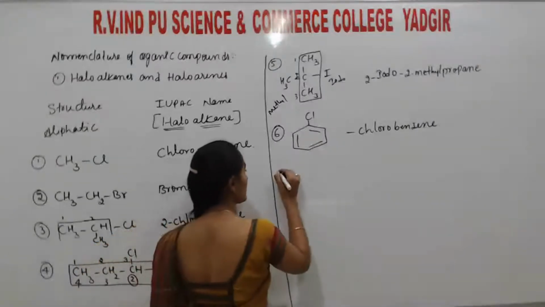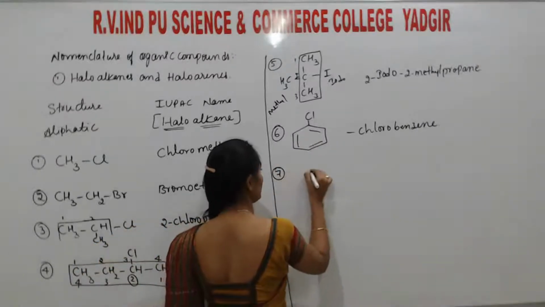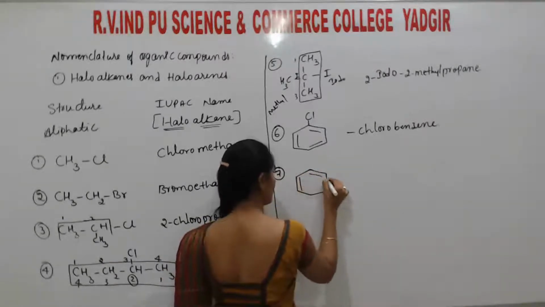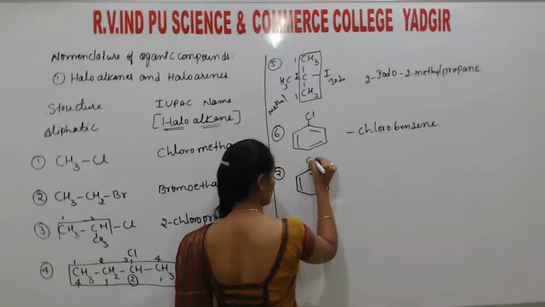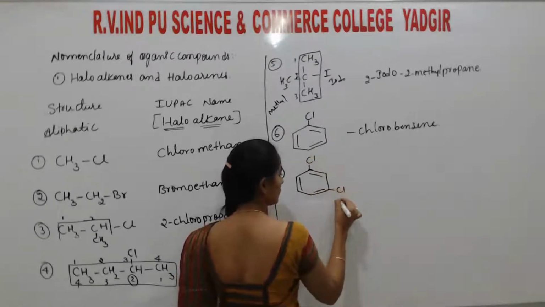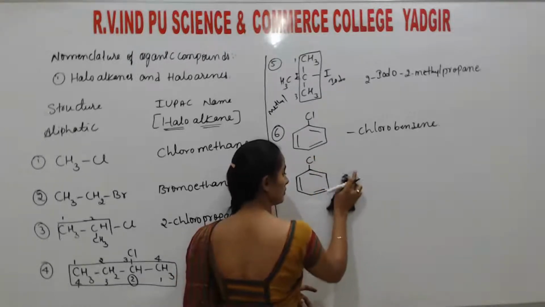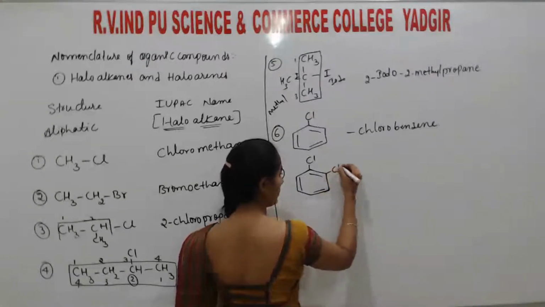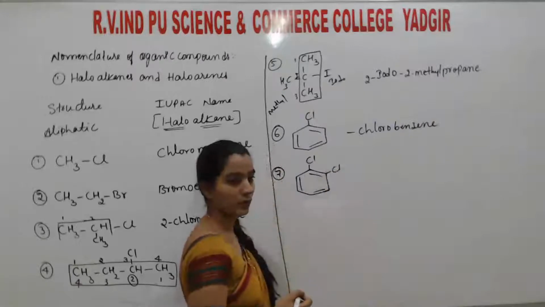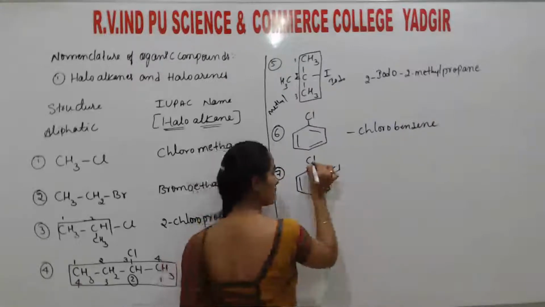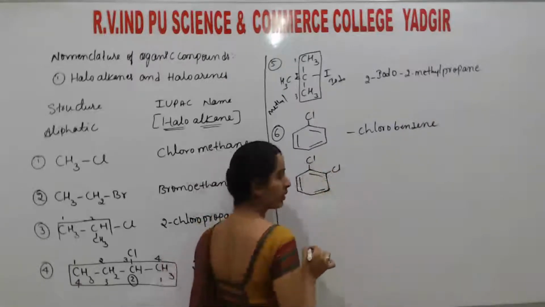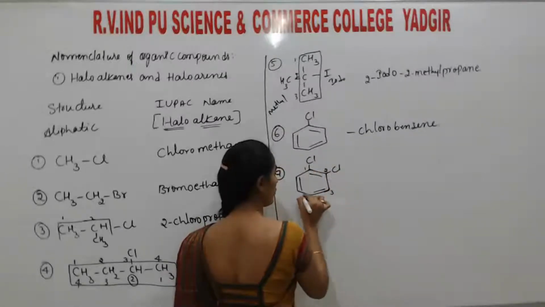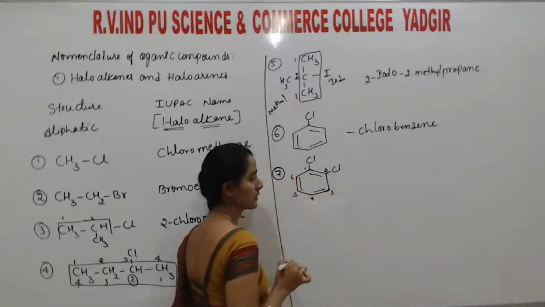If two groups are there, meta cannot be possible. Okay, so then this is the functional group, 2, 3, 4, 5, 6.